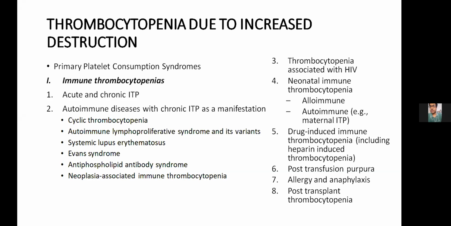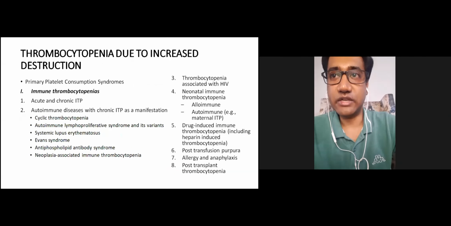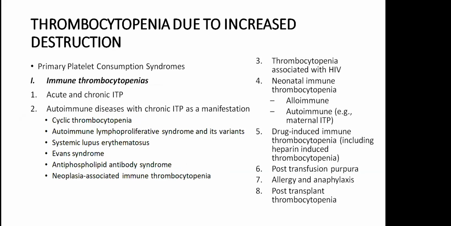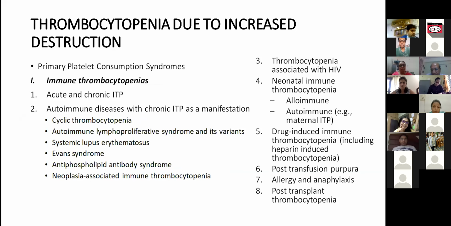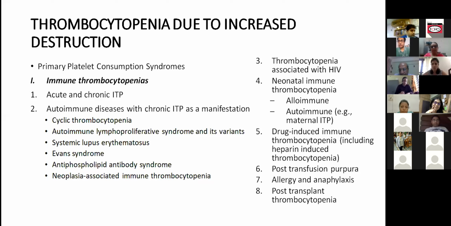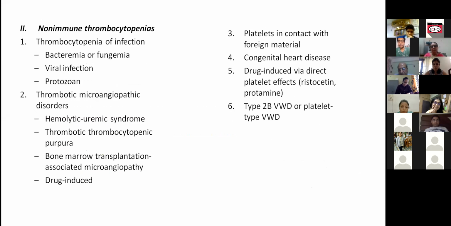There could also be thrombocytopenia associated with HIV. There could be neonatal immune thrombocytopenia, which could be alloimmune or autoimmune. Drug-induced immune thrombocytopenia could be there. Post-transfusion purpuras, allergy and anaphylaxis, and post-transplant thrombocytopenias are also because of the increased destruction of the platelets.